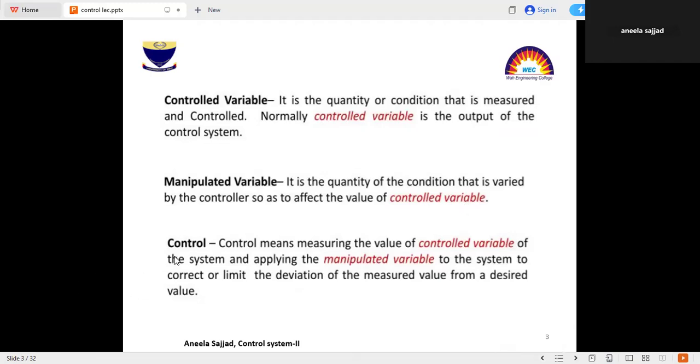Control means measuring the value of the control variable of the system and applying the manipulated variable to the system to correct or limit the deviation of the measured value from the desired value. It means that control is basically controlling the value of the variable that is going to be controlled.